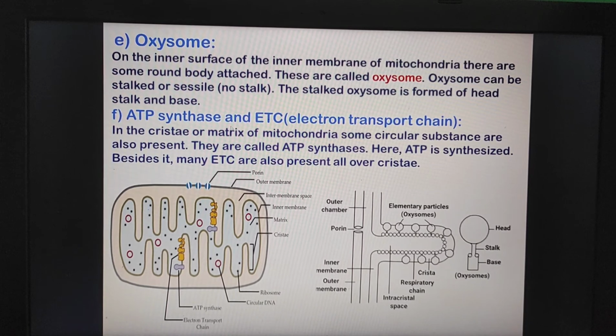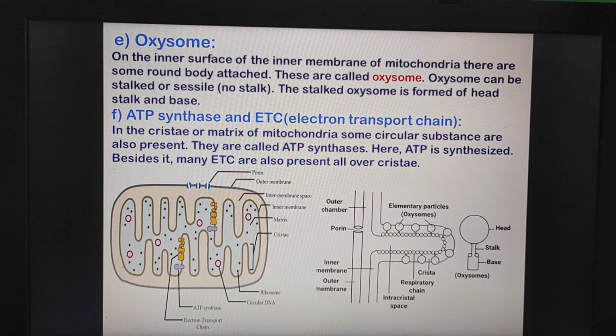Then ATP synthase and electron transport chain. In the cristae or matrix of mitochondria, some circular substances are also present. They are called ATP synthase. Here you can see the ATP synthase.